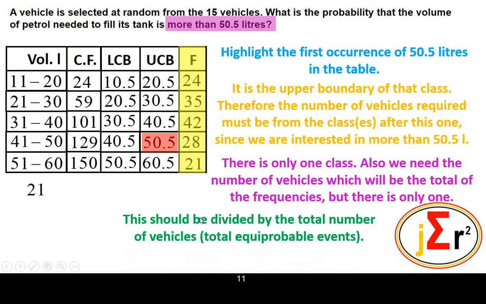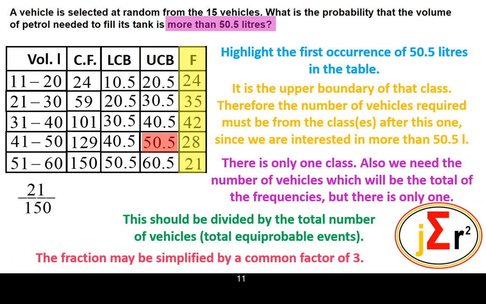The total number of equiprobable events. And when we divide by 150, which is the total number of equiprobable events, we could just write that down. Or we could just take a look at it and realize that it can be simplified by a common factor of 3. 3 into 150, 50 times.